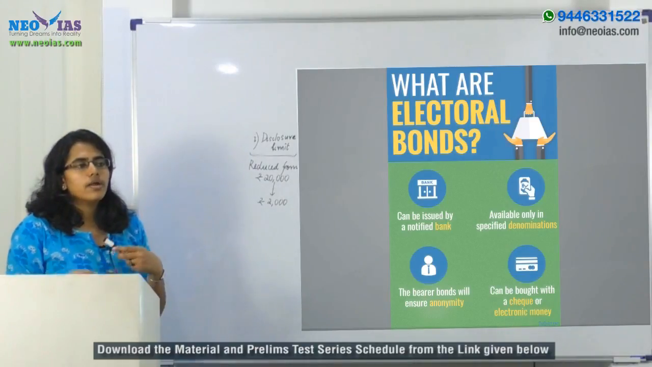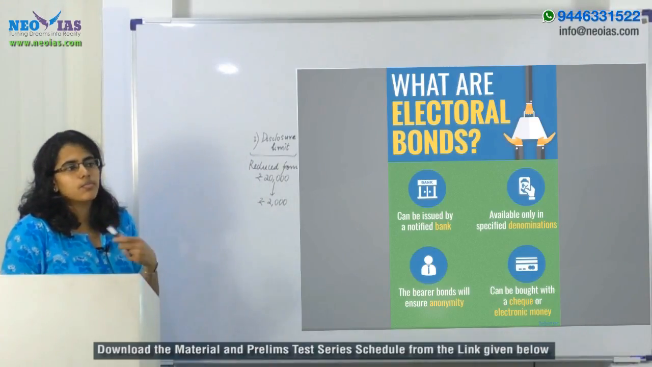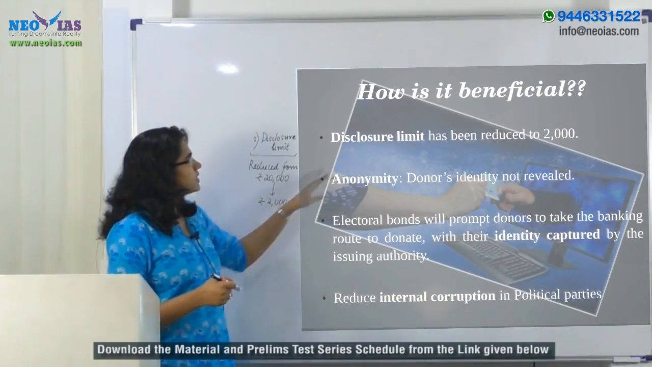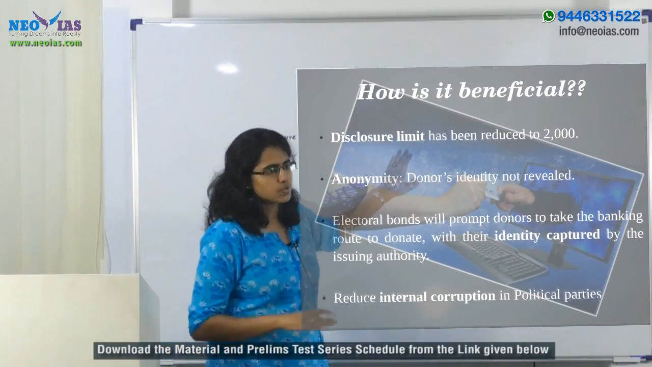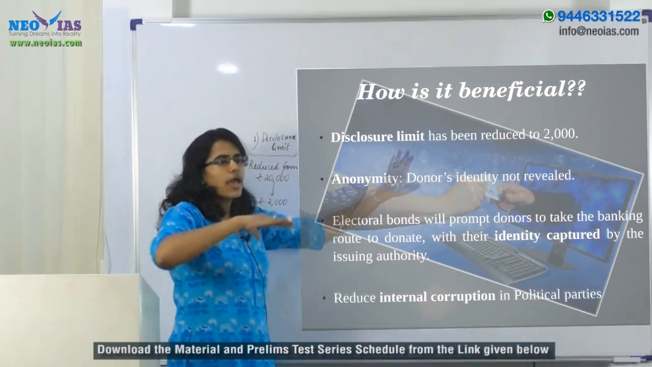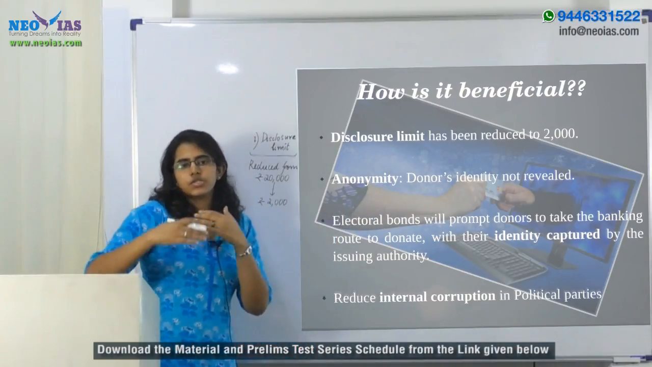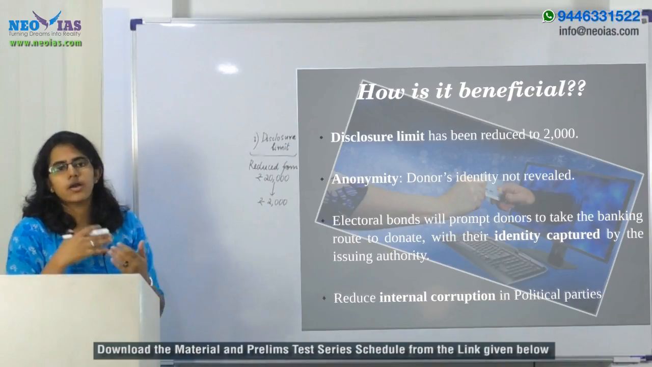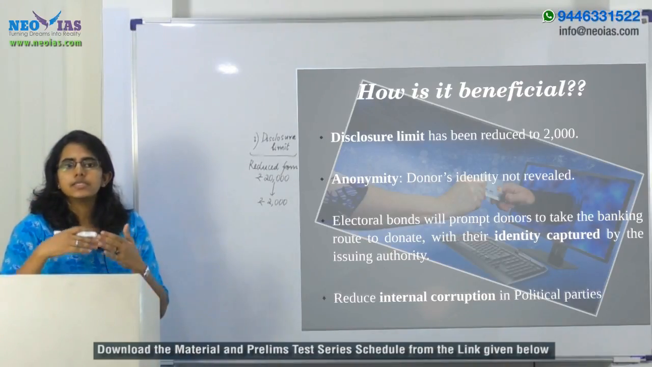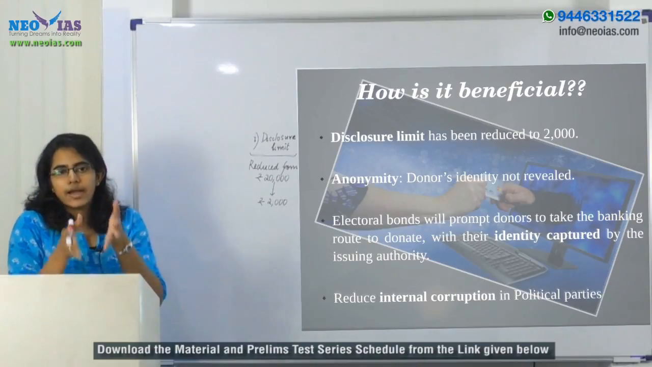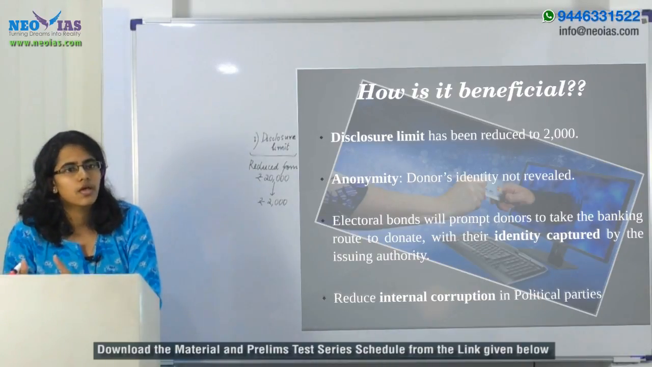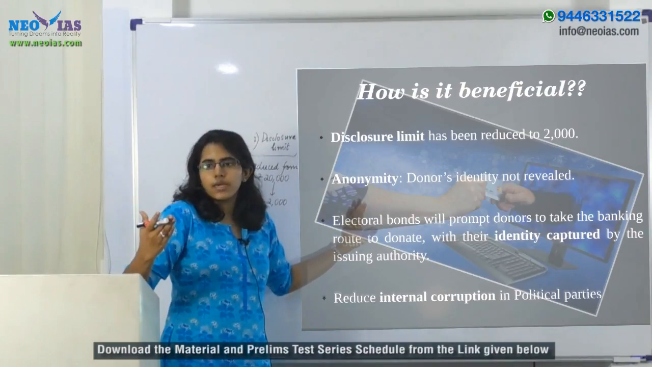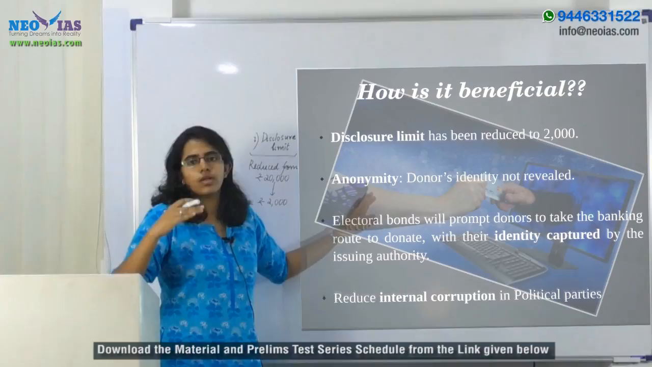Now we look into how exactly this electoral bond is going to help. The first thing is that, as I've already said, the disclosure limit has now been reduced to rupees 2,000. What happens above this? Any person who wishes to donate above rupees 2,000 will have to go for a check or a digital mode, and in that case the identity of the person will have to be disclosed. But here comes the electoral bond, through which one can donate above rupees 2,000, and anonymity will be ensured.